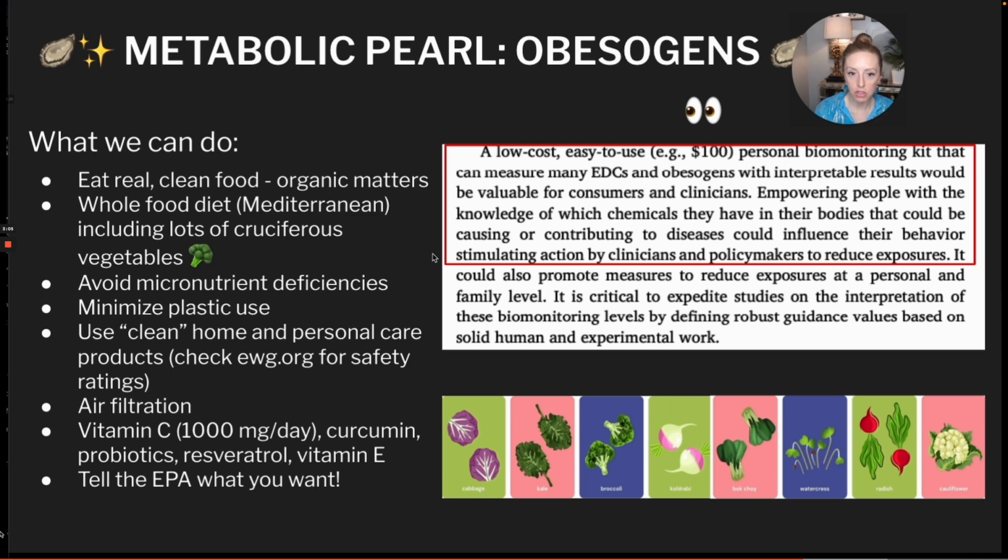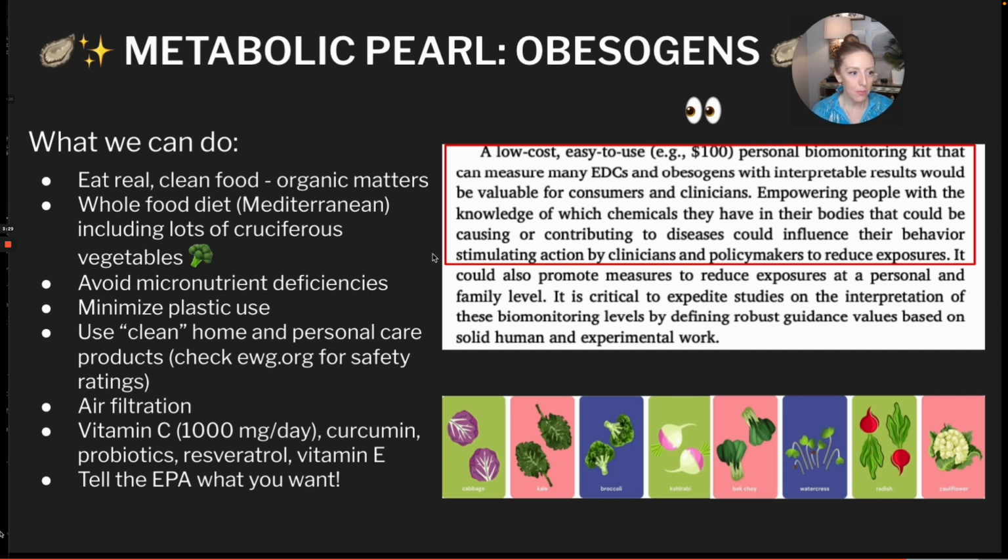We want to include cruciferous vegetables, which are things like broccoli, kale, cauliflower, bok choy, and cabbage, which have sulforaphane, which activates our antioxidant defense systems. We want to minimize plastic use and opt for things like glass and other materials. We want to use clean home and personal care products. Environmentalworkinggroup.org is a great resource for finding clean products. We also want to filter our air if we can, because air pollution is a big part of this.